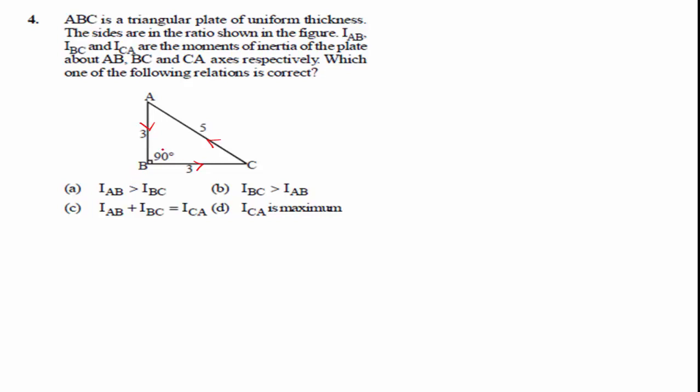The distance from BC is less than the distance from AB, and the distance from AB is less than the distance from AC or CA. Therefore, the moment of inertia IBC is greater than IAB, and it is greater than IAC.